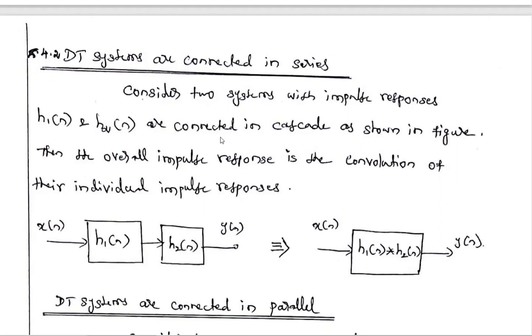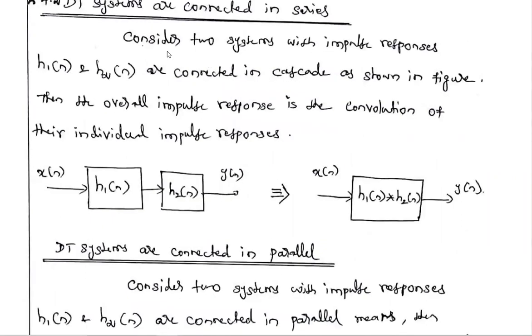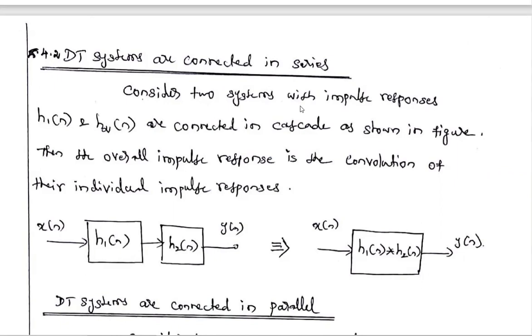This topic is similar to the continuous time system, where we discussed systems connected in series or in parallel in the third unit also. The same thing we now have to discuss. So the first topic is discrete time systems connected in series. Here we are considering two systems.